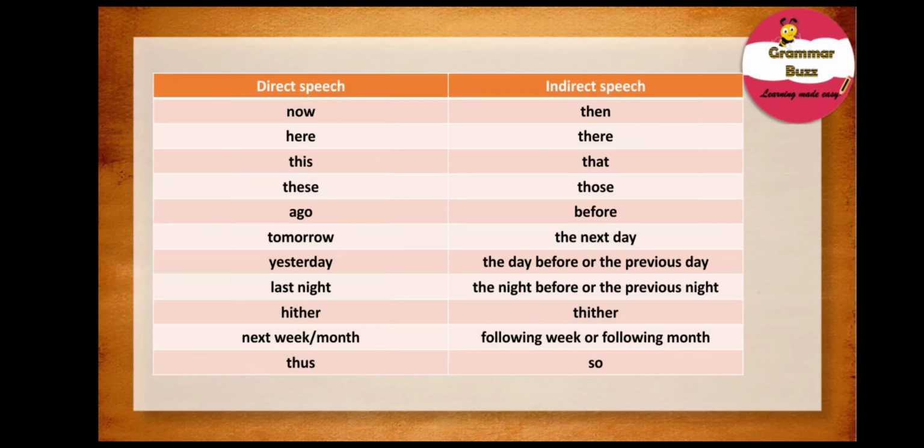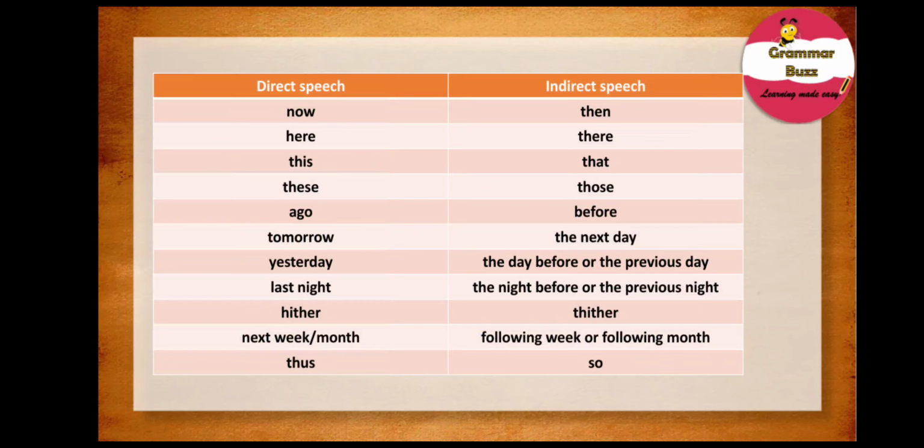And they are: now changes to then in indirect speech, here changes to there, this changes to that, these to those, ago to before, tomorrow to the next day, yesterday to the day before or the previous day, last night to the night before or the previous night, hither to thither, next week or next month to the following week or following month, thus to so. And it's important for you to remember this.